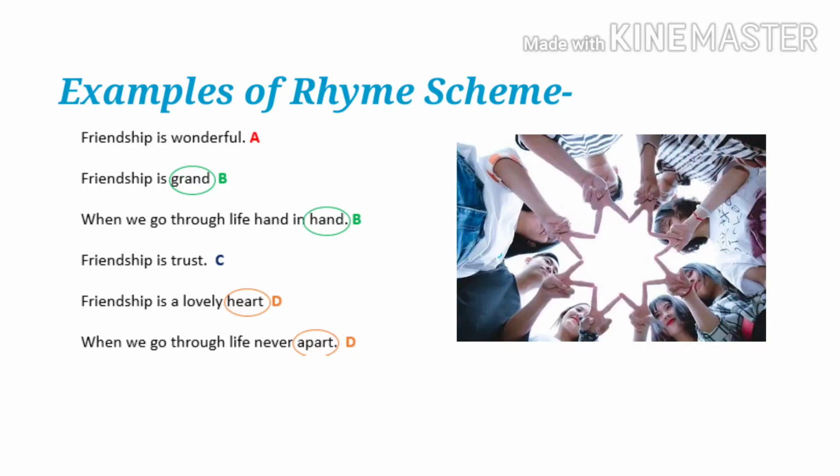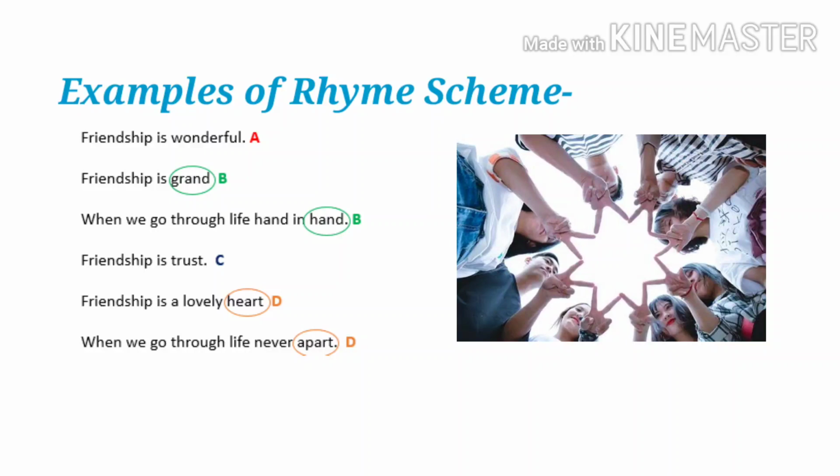Next example is: friendship is wonderful, friendship is grand, when we go through life hand in hand. Friendship is trust, friendship is lovely heart, when we go through life never apart. Look at the ending words of each poetic line: wonderful, grand, hand, trust, heart, apart. We have labeled the first line, wonderful, with A. We have labeled the second line, grand, with B. We have labeled the third line, hand, with B because the sound of hand matches the ending sound of the previous line, grand.